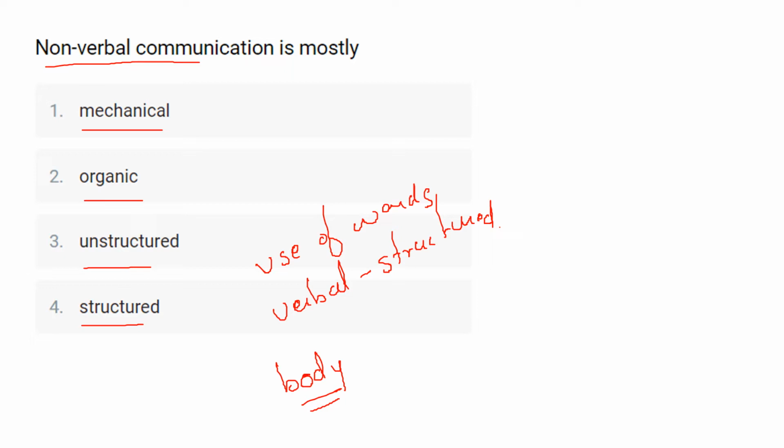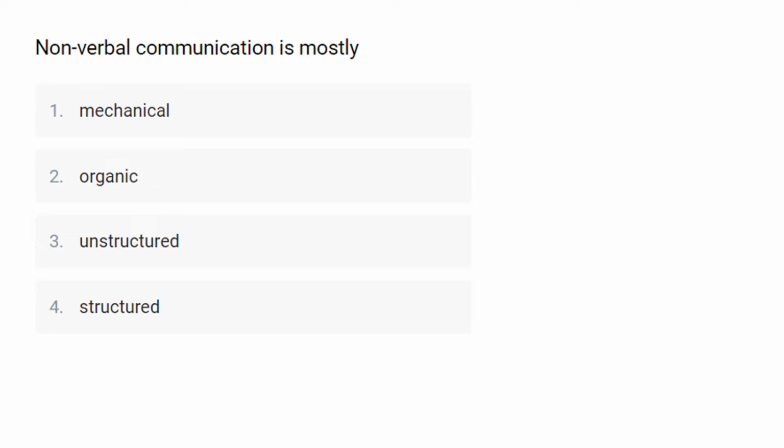As we said, verbal communication is called structured communication. Opposite to that, non-verbal communication is called unstructured communication, or non-structured communication. So the correct answer for this question is option number 3, that is unstructured.